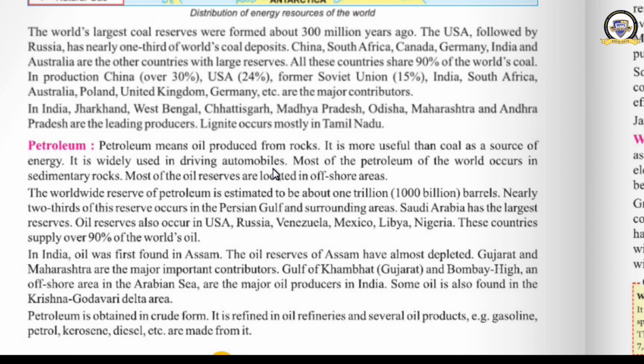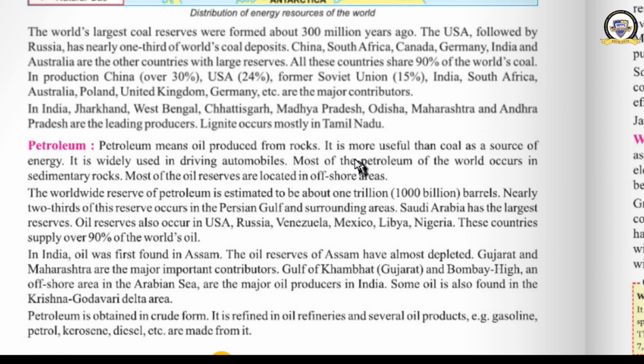There are different items that can be produced from petroleum, like gasoline, petrol, kerosene, diesel, wax. These are all derived from petroleum when it is refined. Petroleum in its crude form occurs in the earth. Okay, it is a very dark colored, very thick liquid. And that is refined in the oil refineries, and we can get these byproducts of petroleum. Petroleum is also known as crude oil or mineral oil.